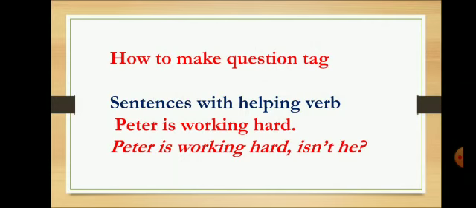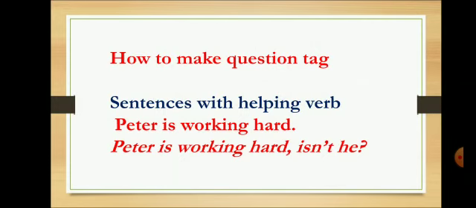Now, when we want to add a question tag in it, we will pick that helping verb, and with that helping verb, we'll add not or we'll use it as it is, depending upon the kind of sentence. Now, here we have an assertive sentence, that is a positive sentence. So, the question tag will be negative.